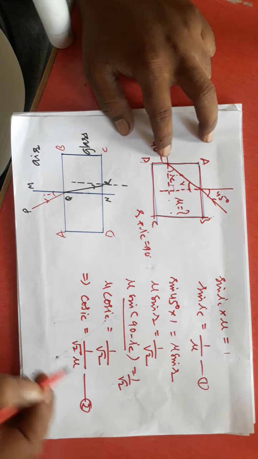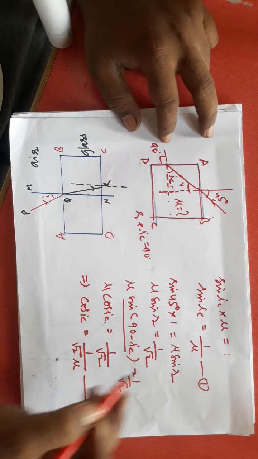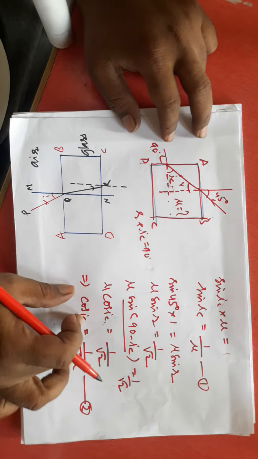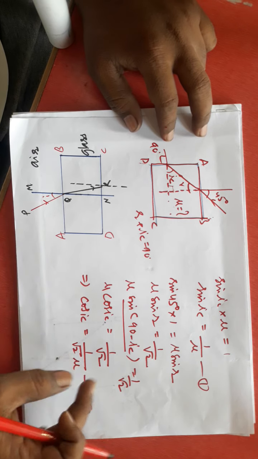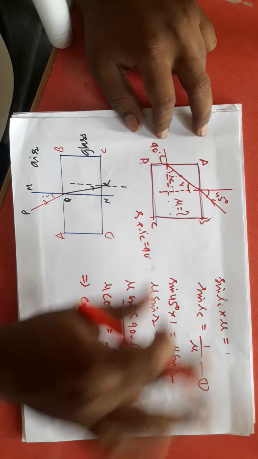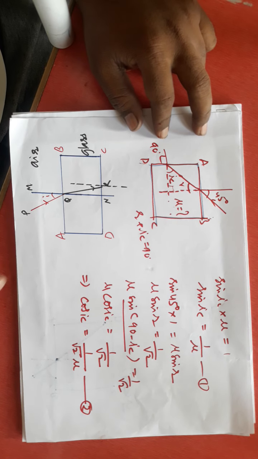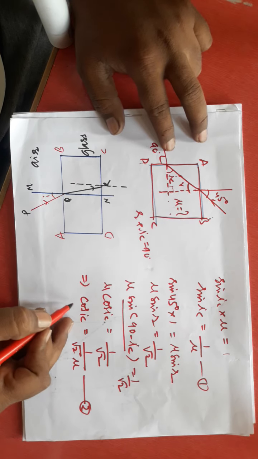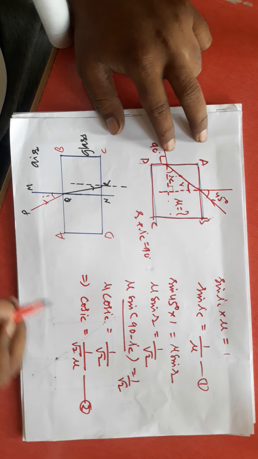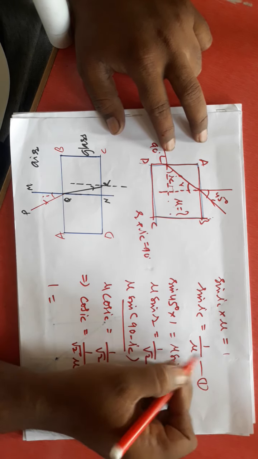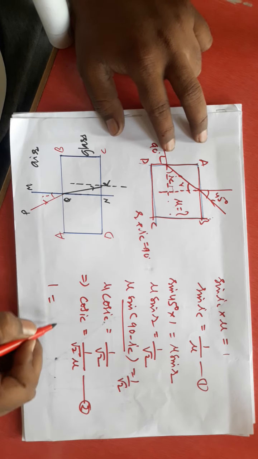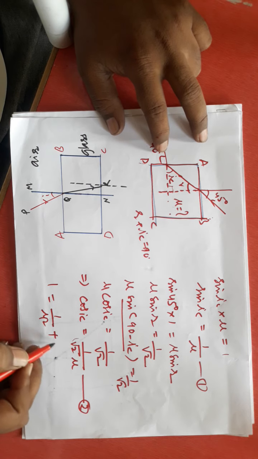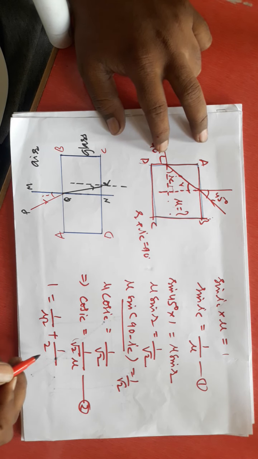This is the second equation. I got two equations, sin IC and cos IC. I don't want these trigonometric functions, I want only mu. Square them and add them. Sin square IC plus cos square IC will be equal to 1. This becomes 1 by mu square plus 1 by root 2 mu whole square, which is 1 by 2 mu square.